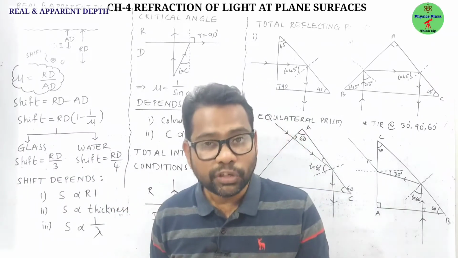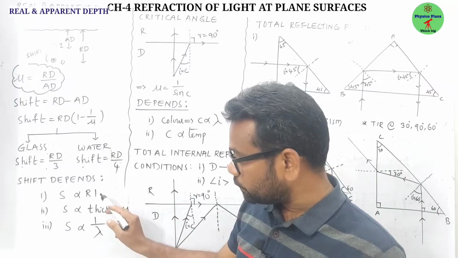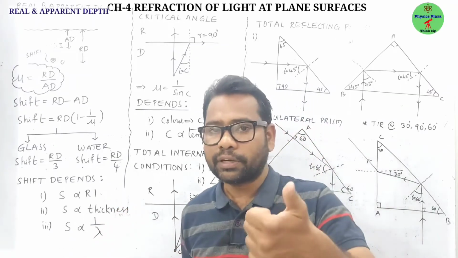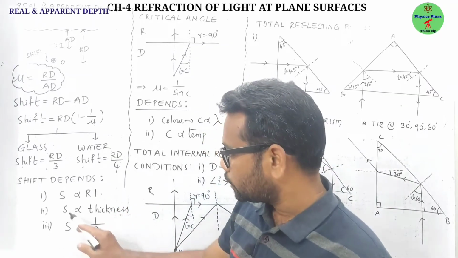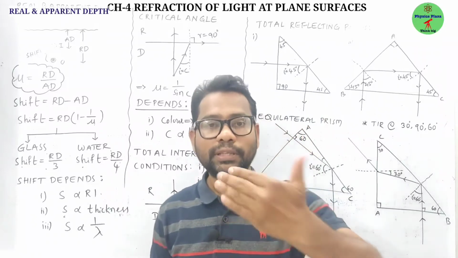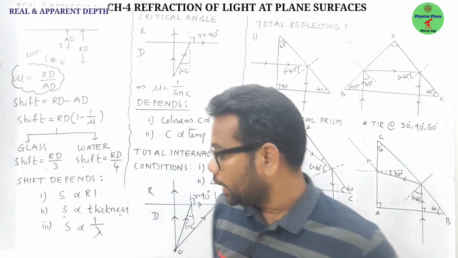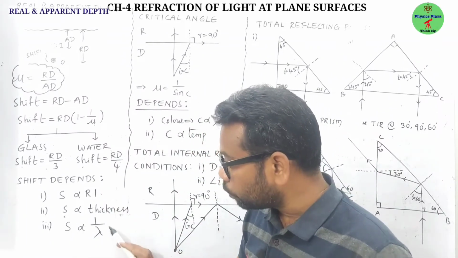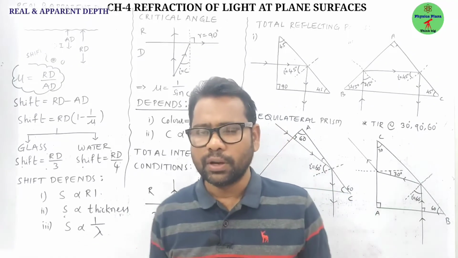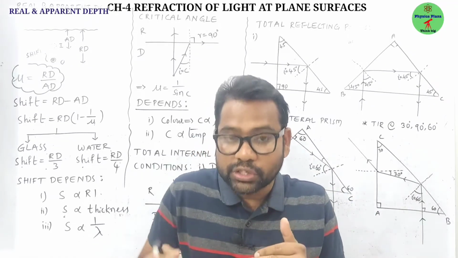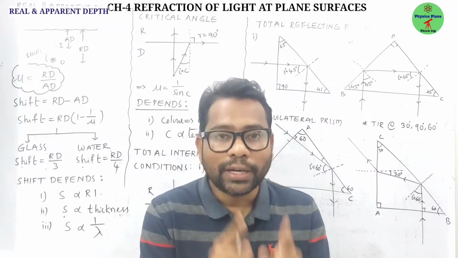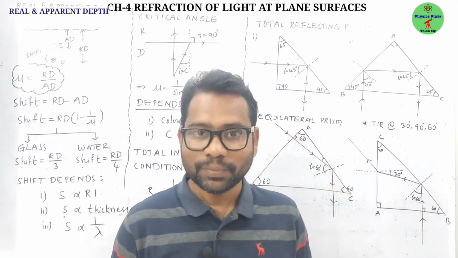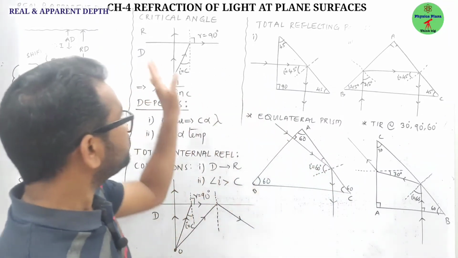Okay, fine. So shift depends on the refractive index of the medium. More the refractive index, more the shift. It also depends on the thickness of the medium. More the thickness, more the shift. It is inversely proportional to wavelength. More the wavelength, less the shift. So which color will show more shift? Violet color will show more shift. Done? Fine.